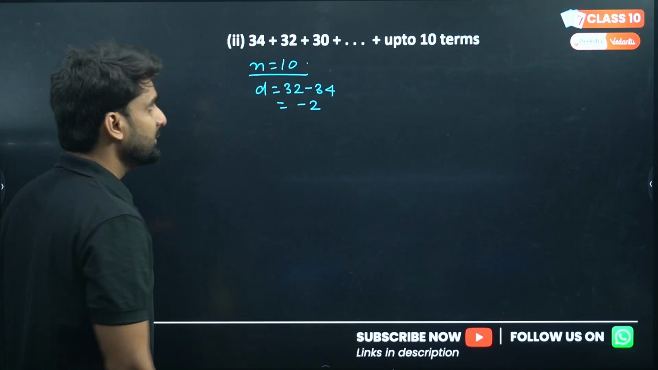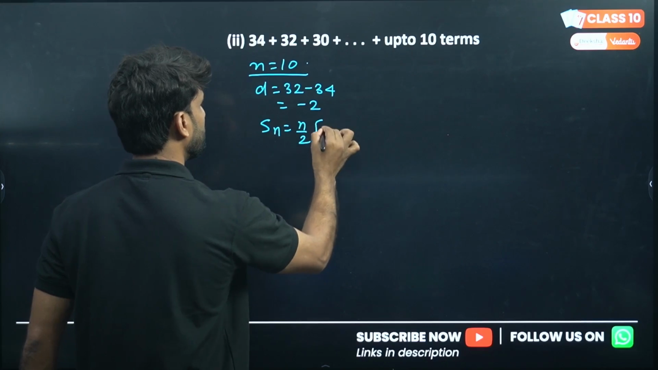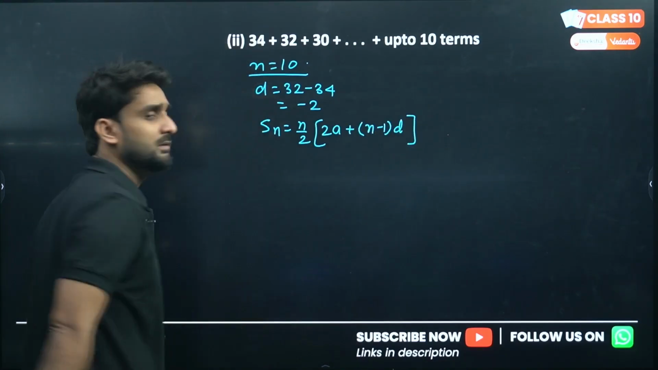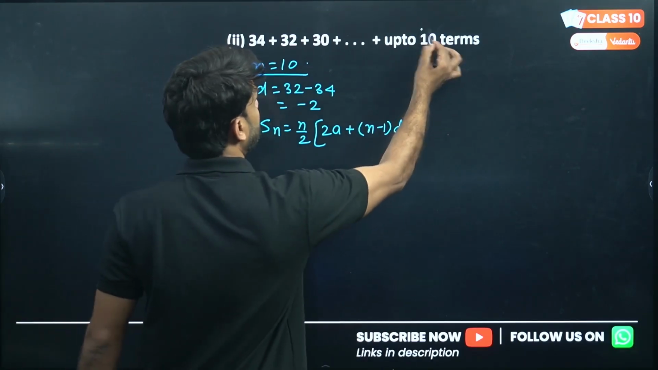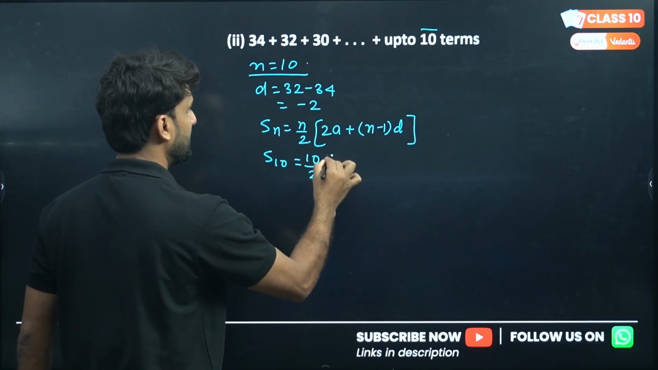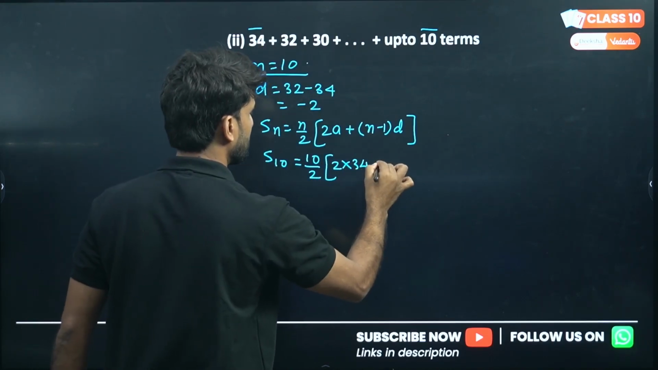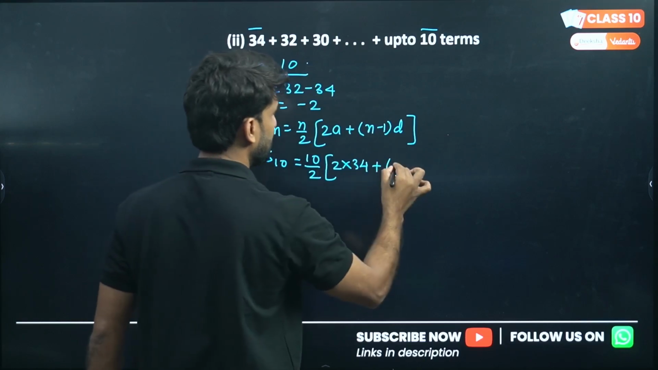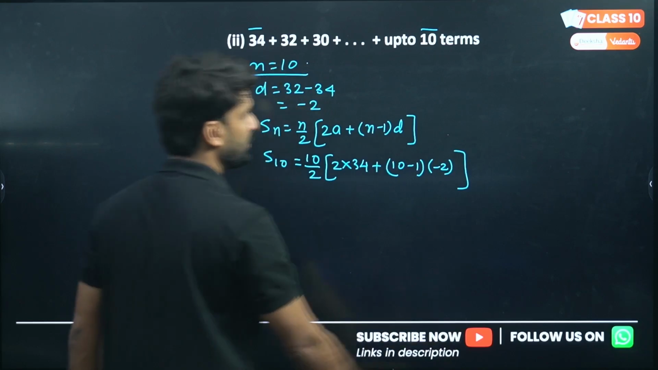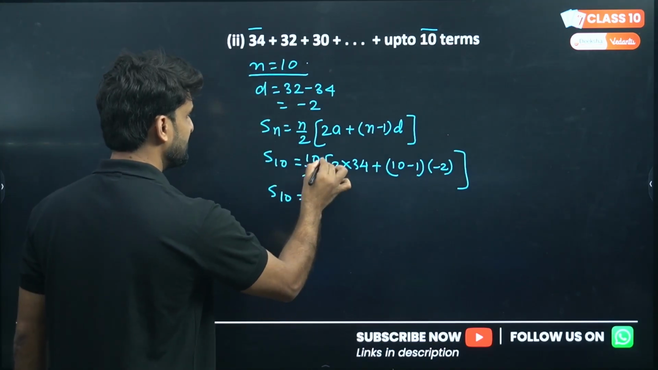This is also clear. So we can use this formula Sn equals n by 2, 2a plus n minus 1 into d. How many terms are we adding? Up to 10 terms. So S10, 10 terms are being added, so n will be 10 by 2, 2 into a, which is 34 here, plus n minus 1, where n is 10 here, 10 minus 1, and d is what? Minus 2. Hope you have understood.